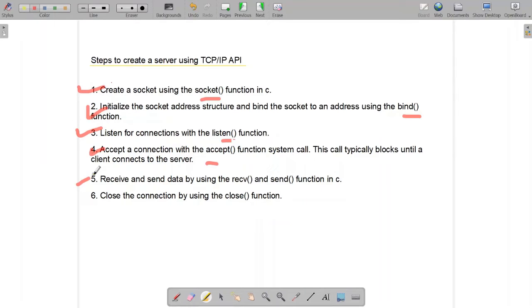Now this is the step where all the data transfer actually occurs, and after we have shared the data we close the connection by using the close function. So in order to summarize, we would be using the socket function, bind function, listen function, accept function, receive and send function, and then close function. Now we would be discussing each and every function in great detail, including their syntax and parameters involved.